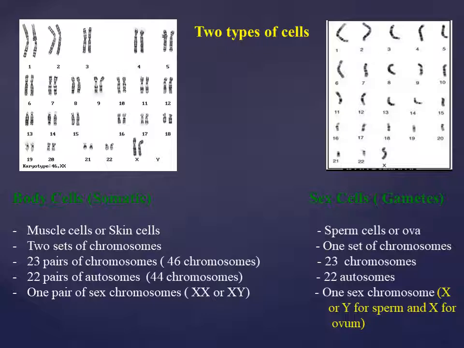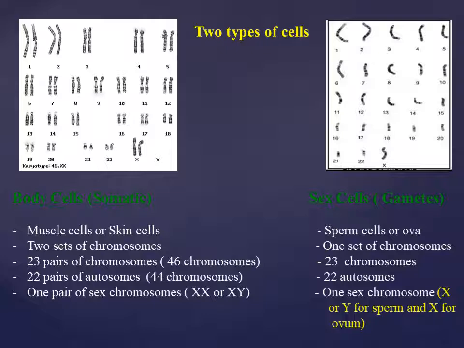What are the differences between somatic cells and sex cells? Somatic cells are like muscle cells or skin cells, while the gametes are sperm cells or ova. There are two sets of chromosomes in somatic cells, while there is one set of chromosomes in a gamete. On the other hand, a somatic cell contains 46 chromosomes, 23 pairs of chromosomes, while gametes contain only 23 chromosomes.